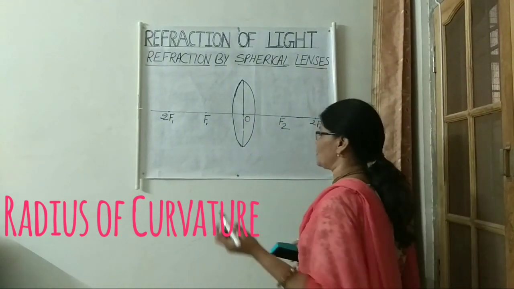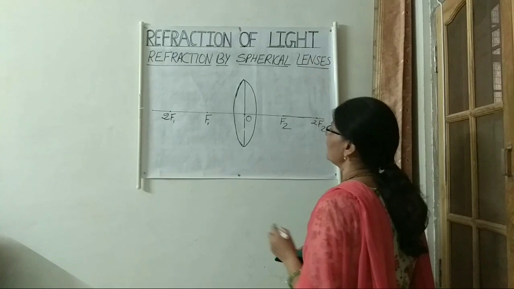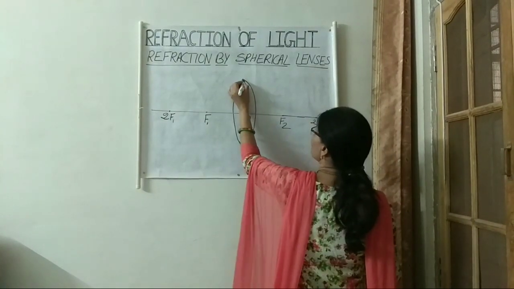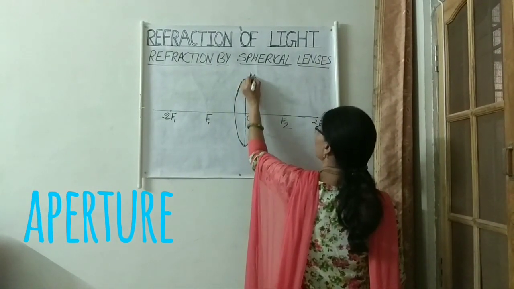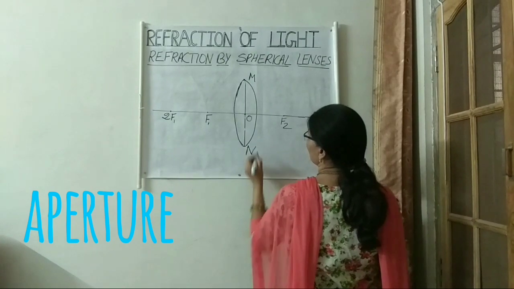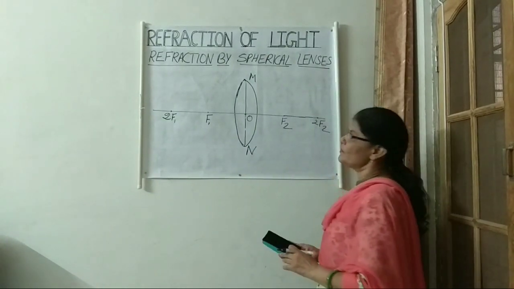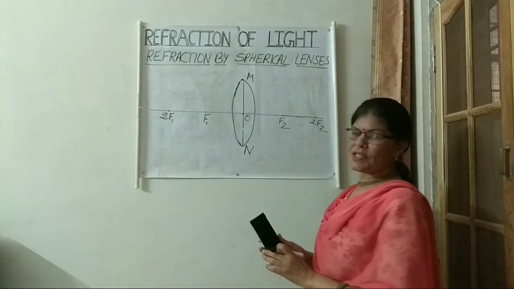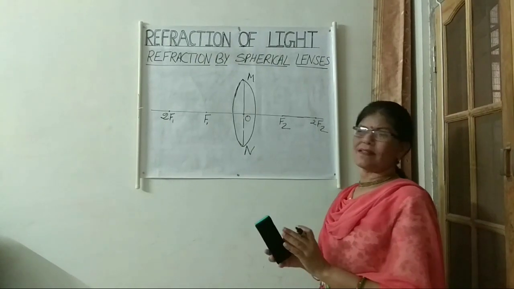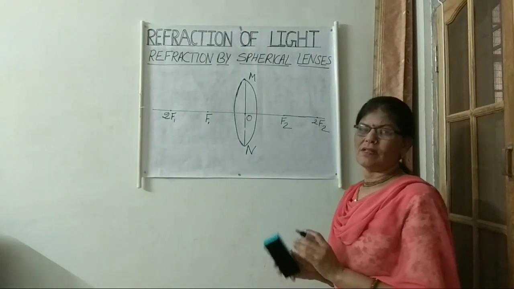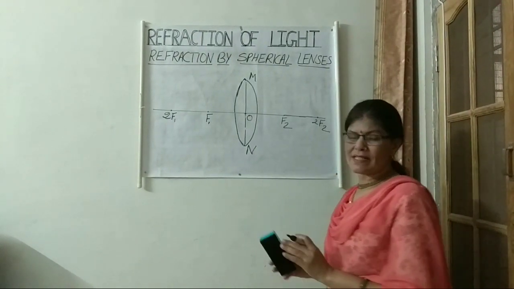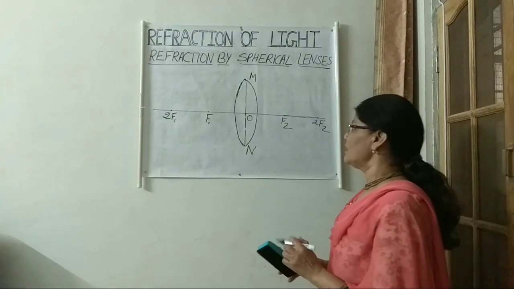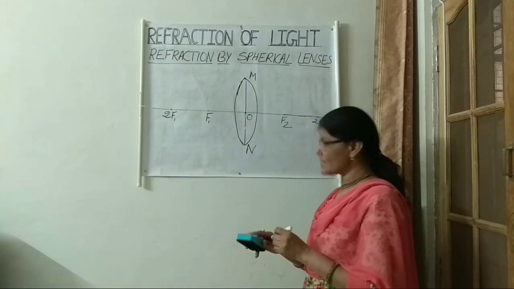Then we have the effective diameter of the lens, MN, which is called the aperture. Here we will consider the cases where the aperture is much lesser than the radius of curvature, which means thin lenses. We will consider only thin lenses here.